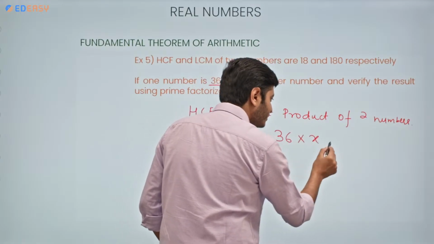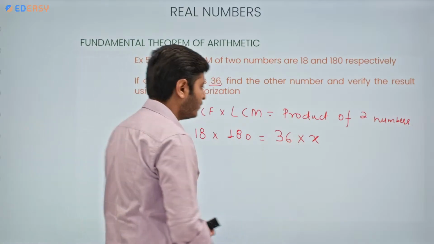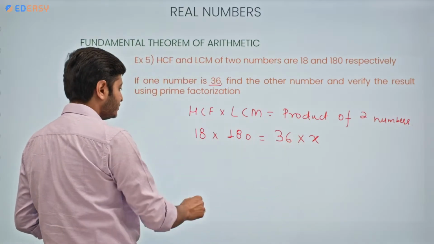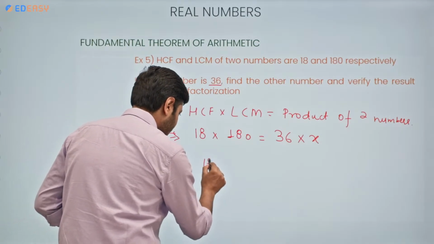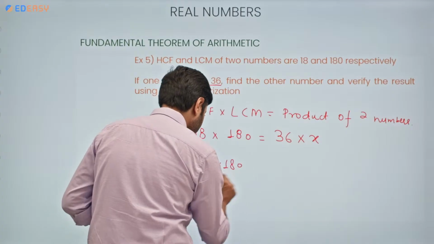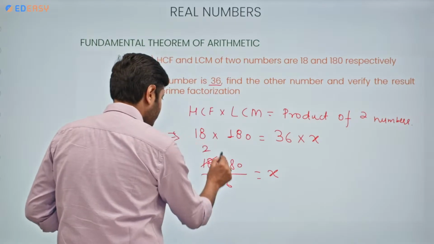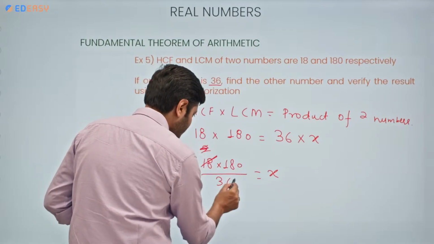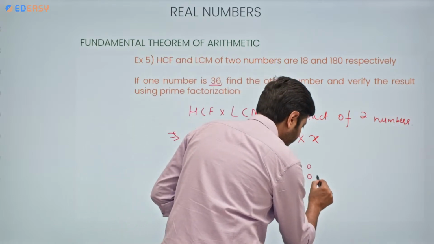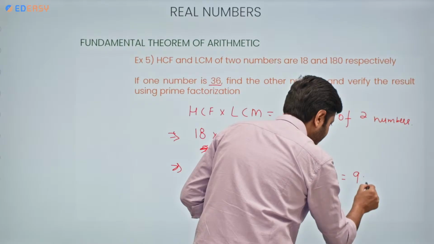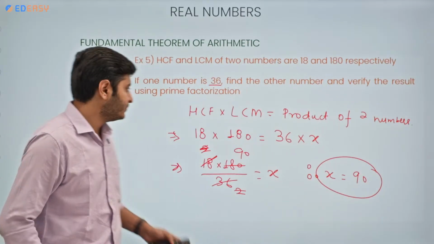The second number I am considering as X as of now. So X can be found by transposing this 36 to the left side, which gives us 18 into 180 by 36 is equal to X. This is 2 and this is 90. Therefore, X is 90. It means the second number is 90. Now, how to verify this?